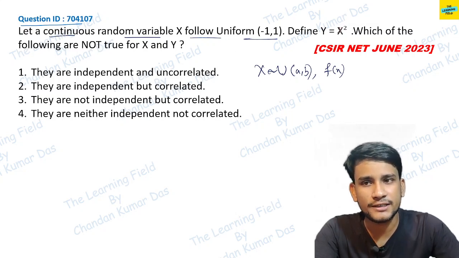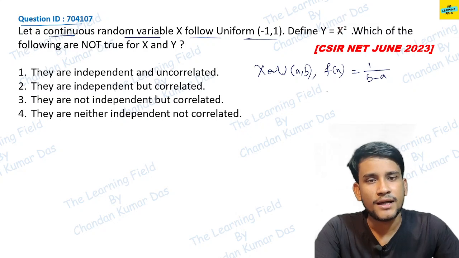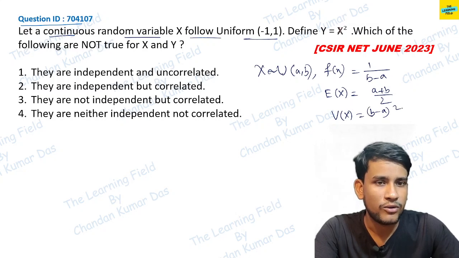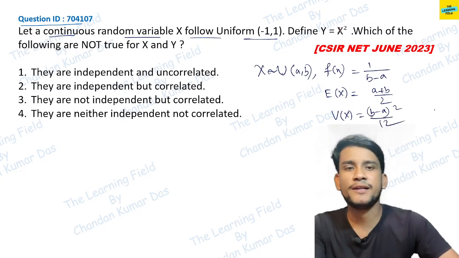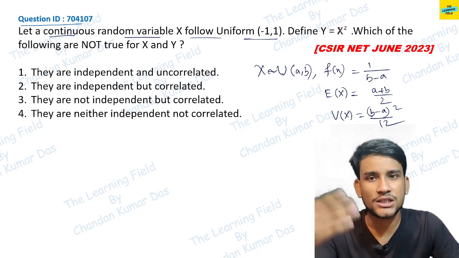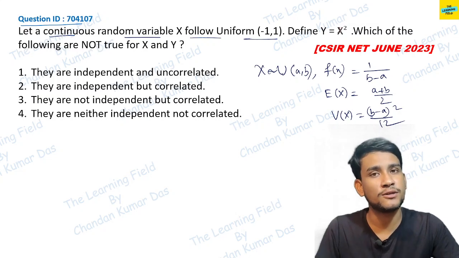the density function equal to 1 divided by B minus A, and the mean, expectation of x, is equal to A plus B divided by 2, and variance of x is equal to B minus A whole square divided by 12. So this is the mean and variance. When questions come based on distributions, you just recall the basic properties of the distributions.